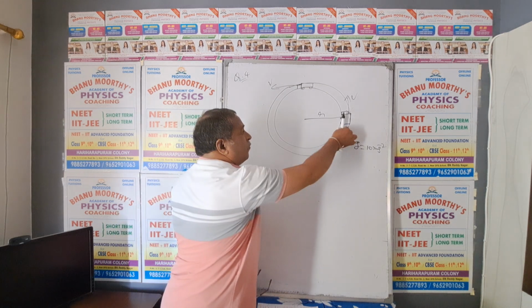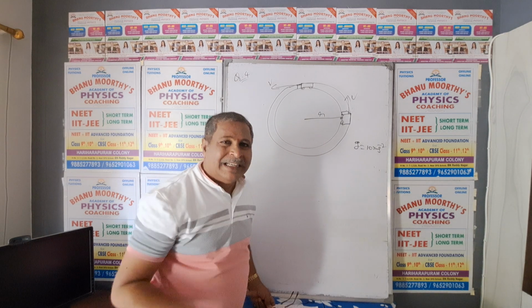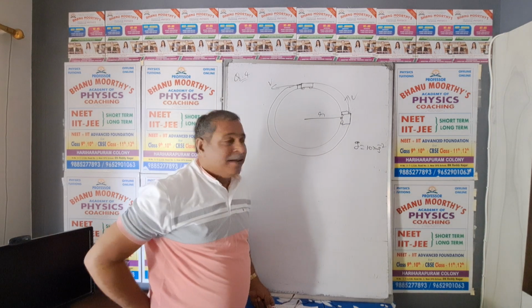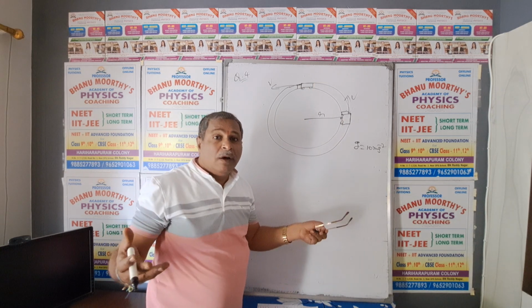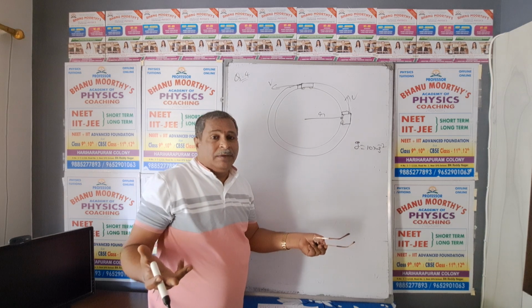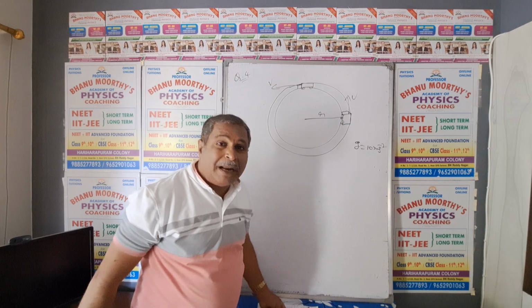Actually, if the car moves very fast, it goes along the tangent direction. It does not turn on the circular track. So it moves along the tangential direction. If the speed is optimum, then it turns due to centripetal force.